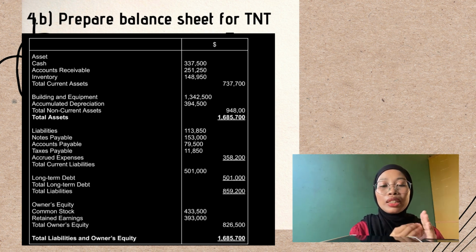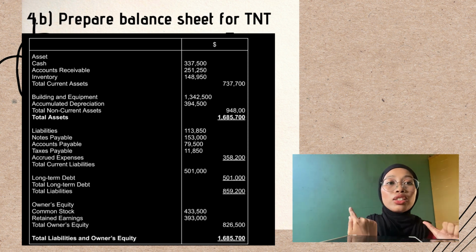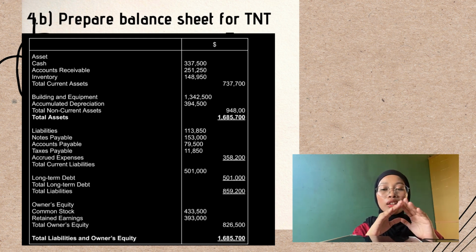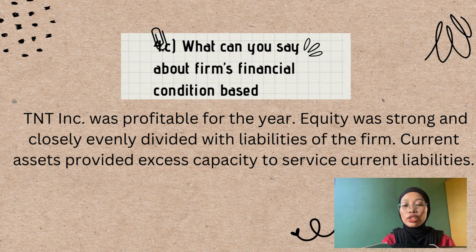So the total liabilities is RM 859,200, and for the owner equity, we have three, which are owners equity, common stock, and also retained earnings. The total owners equity is RM 826,500. So the total liabilities and owner equity is RM 1,685,700. So for the conclusion, we can conclude that equity was strong and closely, evenly divided with